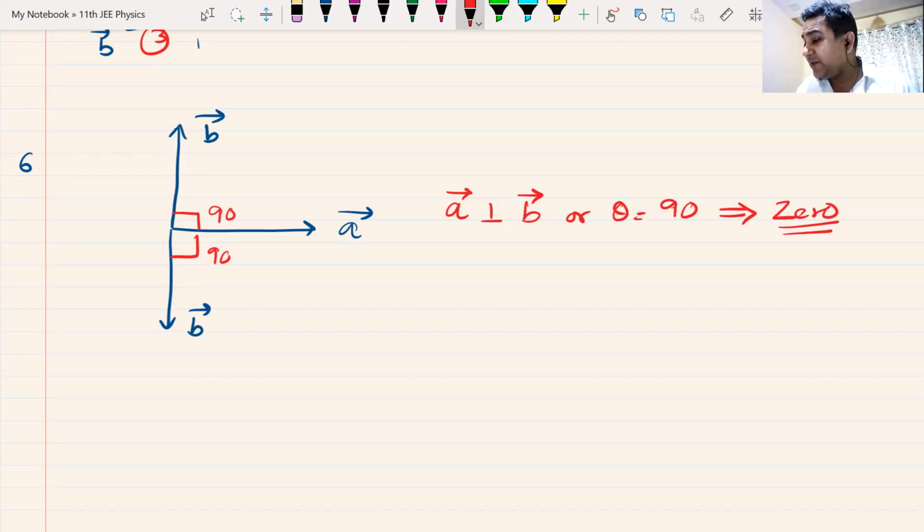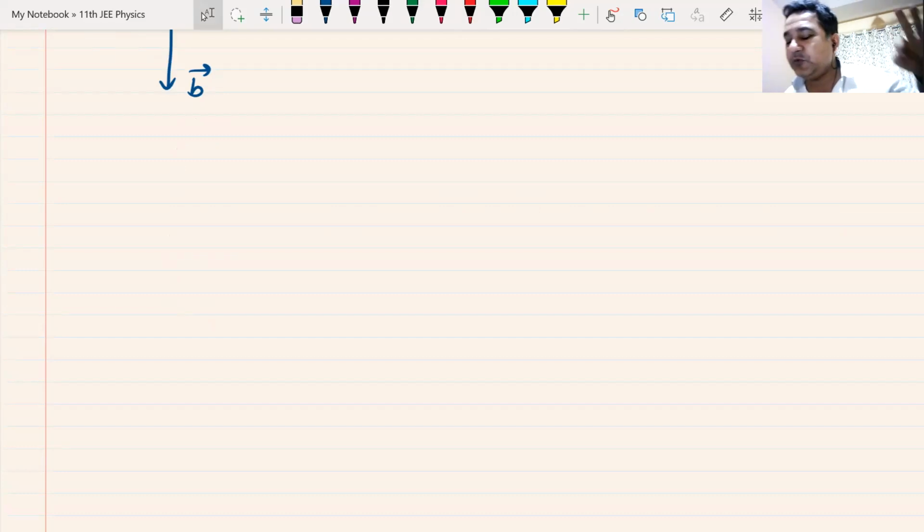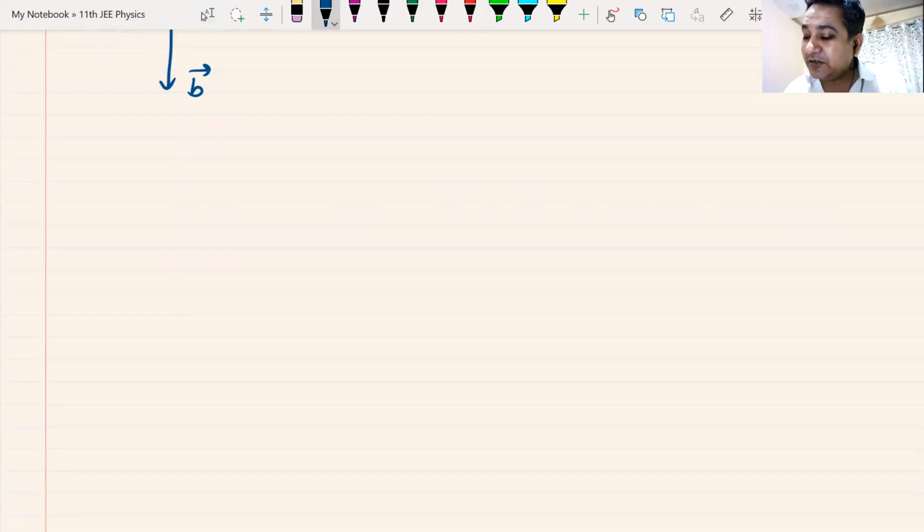There are some things you should never forget. You should never forget your mom and dad, your family, your school, your teachers, and you should never forget A dot B is 0 if the two vectors are perpendicular.